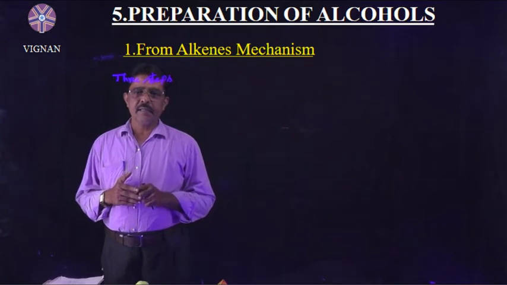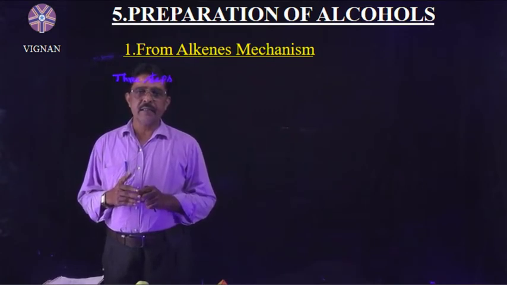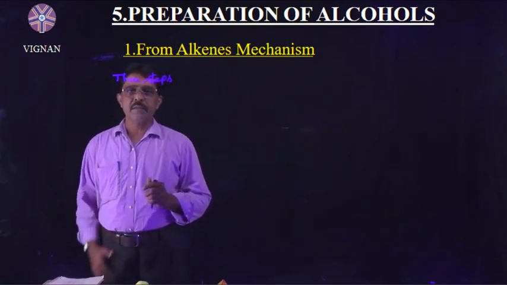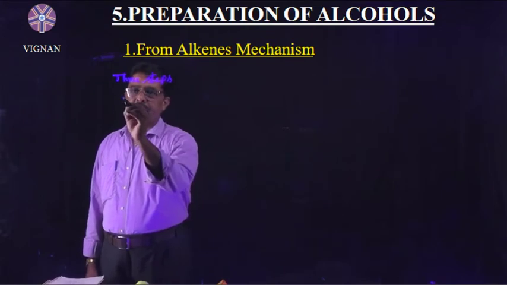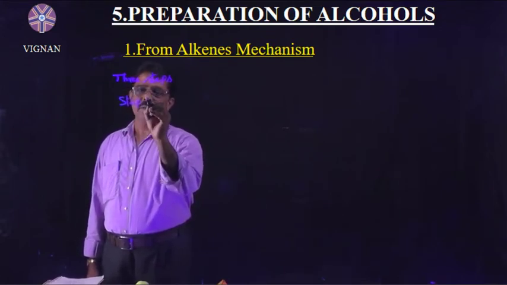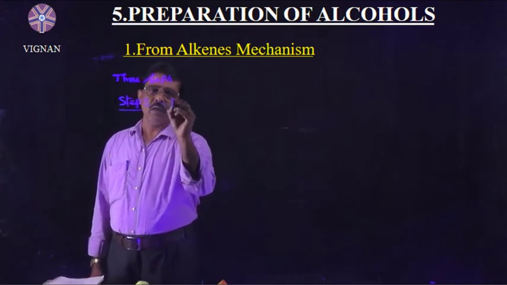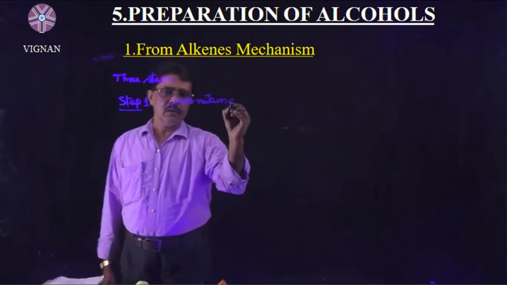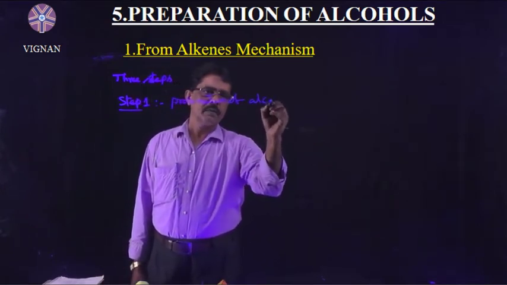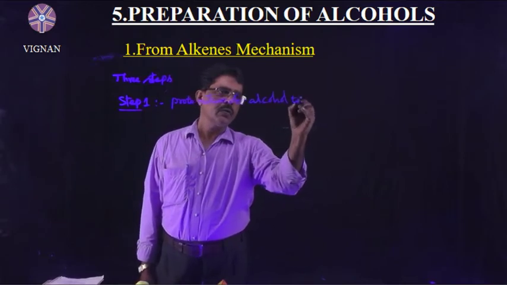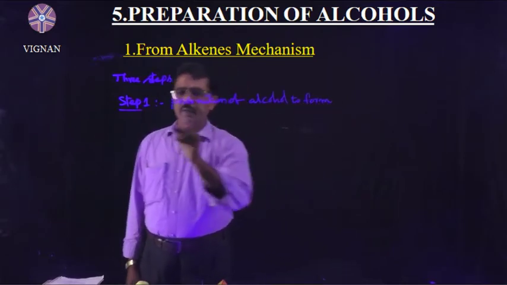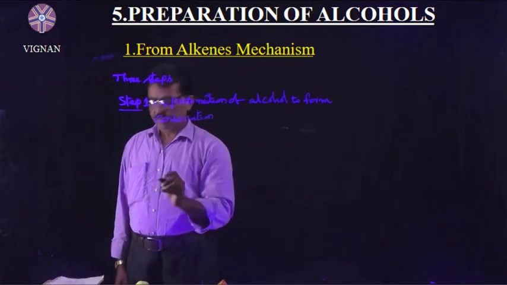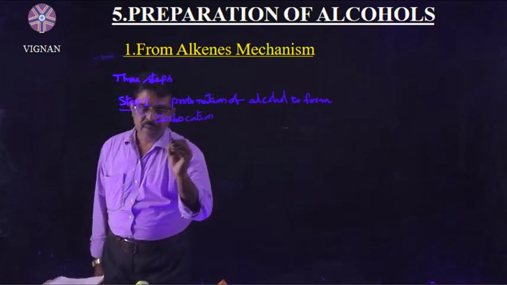The reaction mechanism of alkenes reacting with water to form alcohols involves 3 steps. Step 1: protonation of alkene to form a carbocation. Protonation to form a carbocation.